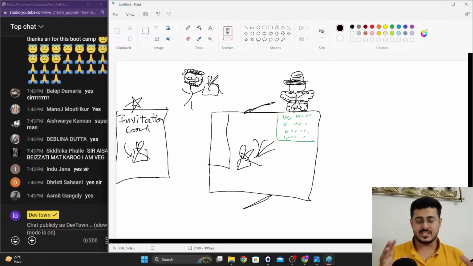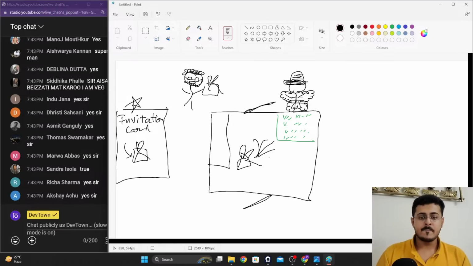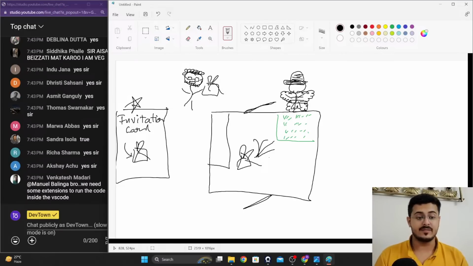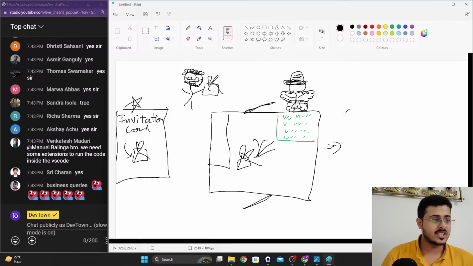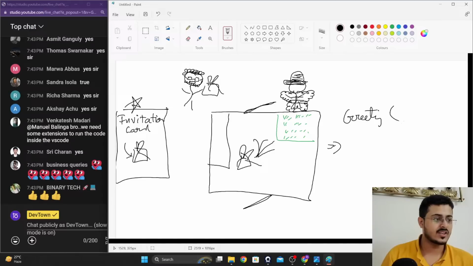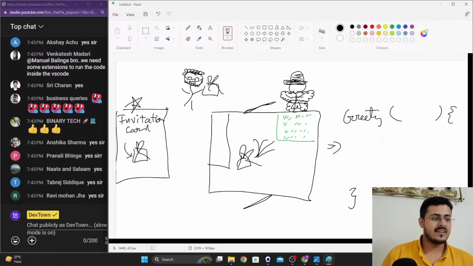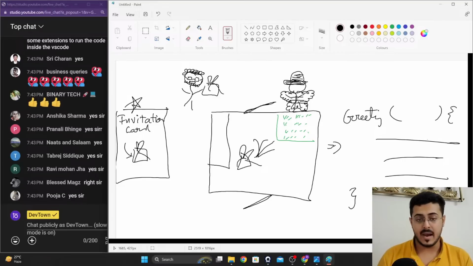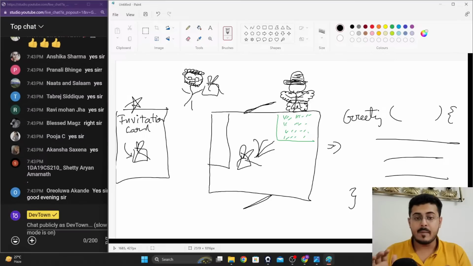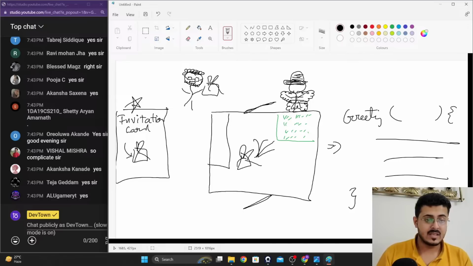Now, let us change this into a function, guys. Instead of thinking about the party as a party, let's think about the party as a function itself. So let's take up the greeting function. You are having these round parentheses right over here, then the curly braces, and then you are having some amount of code that is written. Think about the code as what is present inside of the party. Okay, the function itself is the party. Whatever is happening inside of the party is basically the code that you have written inside of the function. Are you guys able to understand it? Please do let me know.